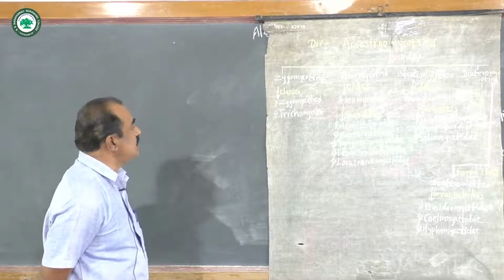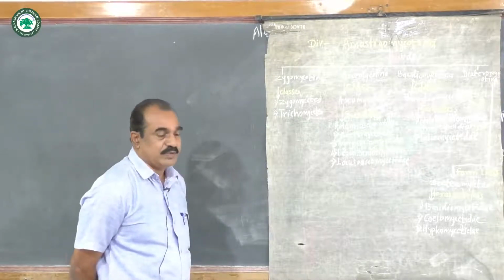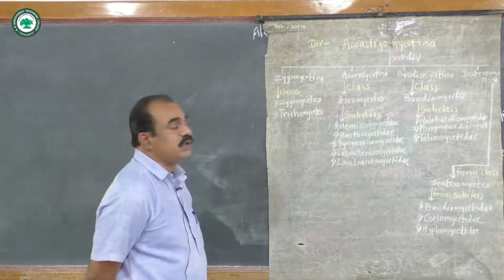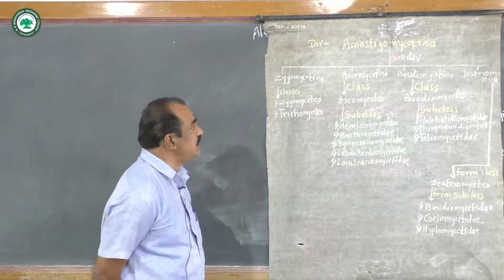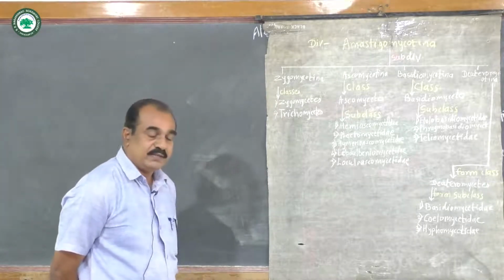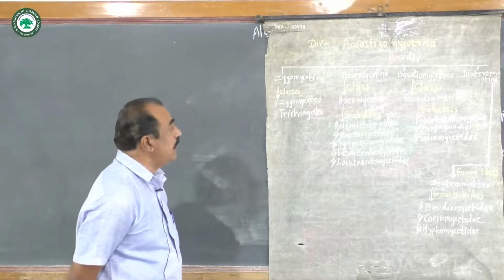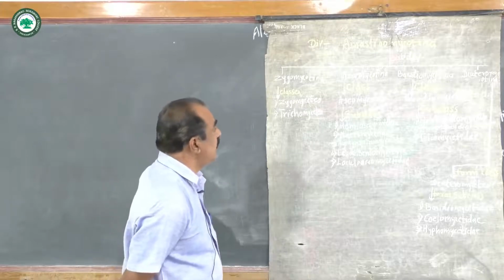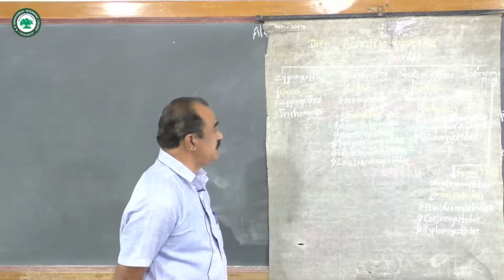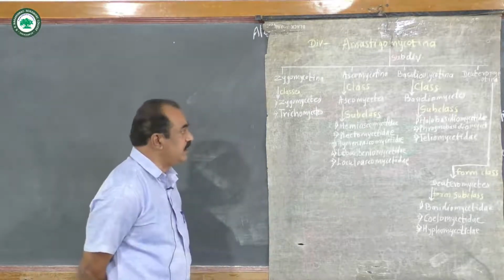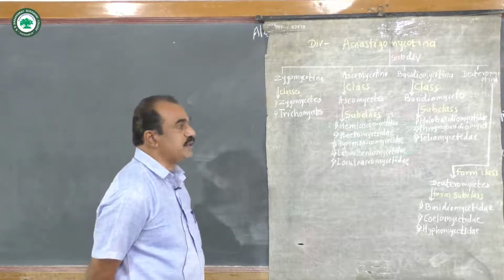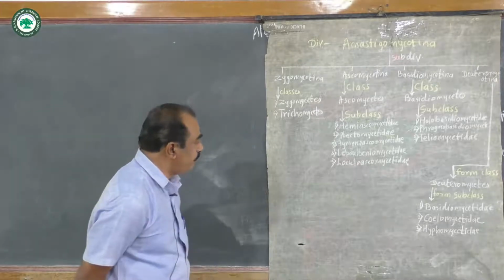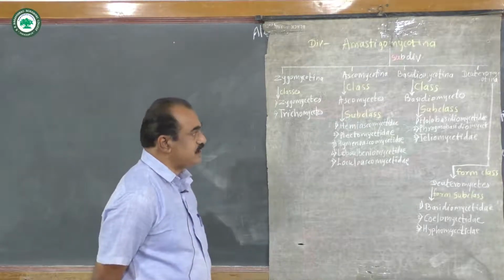Now these two classes are Zygomycetes and Trichomycetes. While the second subdivision, Ascomycotina, has only one class, and that class is Ascomycetes. This class is divided into 5 different subclasses, and these 5 subclasses are Hemiascomycetidae, second, Plectomycetidae, number 3, Hymenoascomycetidae, number 4, Laboulbeniomycetidae, and fifth, Loculoascomycetidae.